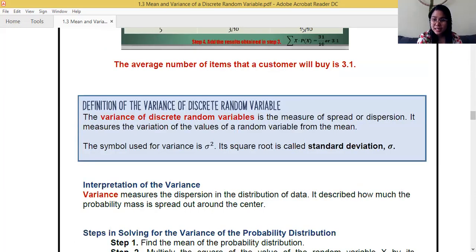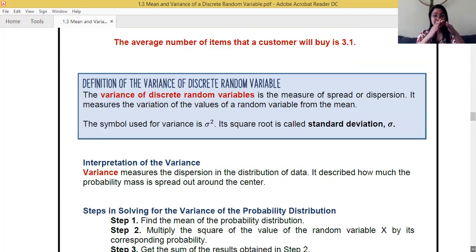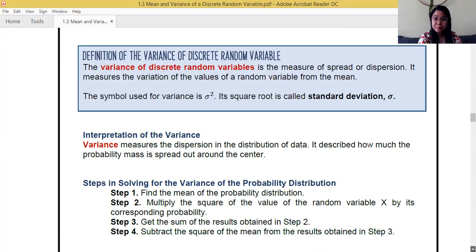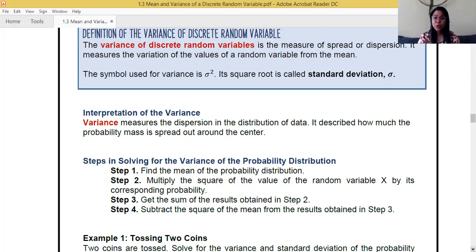Now, let me go directly to the steps in solving for the variance and the standard deviation. The variance tells about the spread. How scattered is your data? That is the variance. Now, how do we solve for the variance? We start with the table for the mean. We add another column, that's x squared times P of x. Then we multiply the third column by the first column.